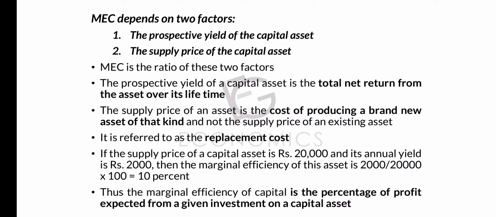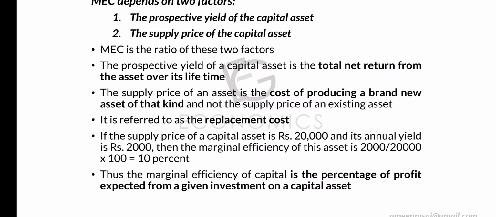The next one, the supply price of an asset. This is the second factor that influences MEC. The supply price of an asset, what is it? It is the cost of producing a brand new asset of that kind. What does it mean? It means the cost required to produce a brand new machine or a brand new type of that same commodity, that same capital, and not the supply price of an existing asset.